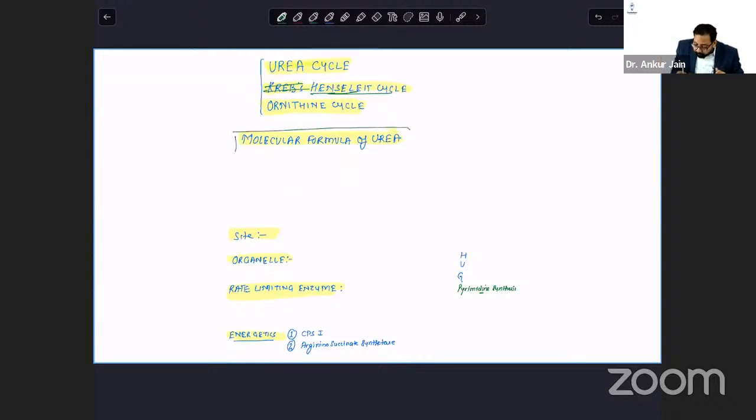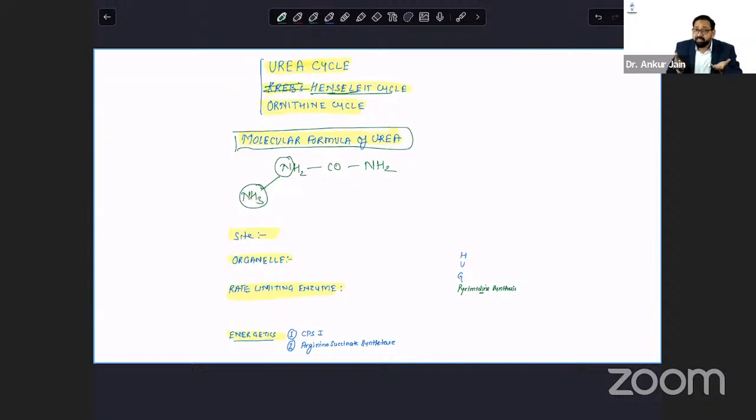Molecular formula of urea. This is NH2CO NH2. And this one nitrogen is contributed by ammonia. You all know that ammonia is very toxic. We eat protein. Protein is made up of amino acids.